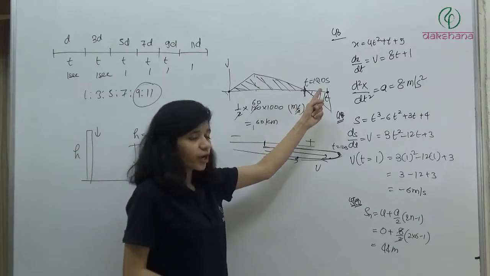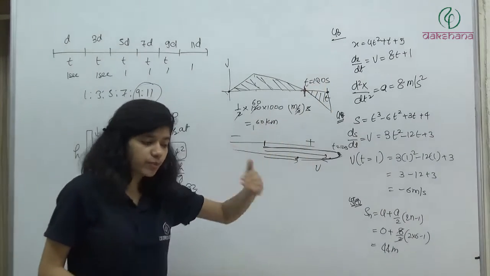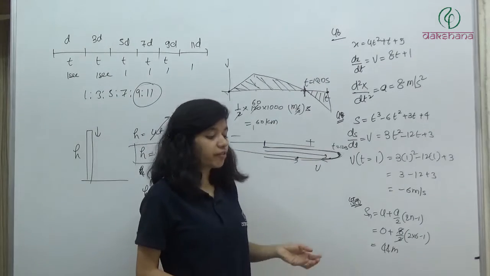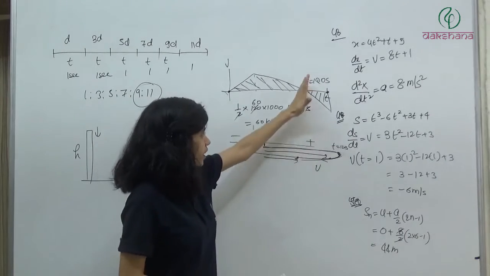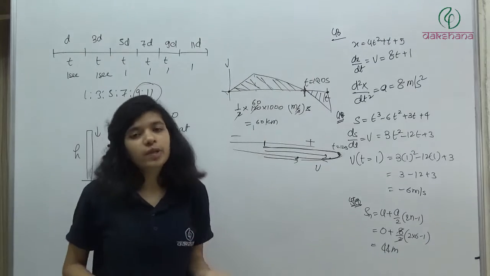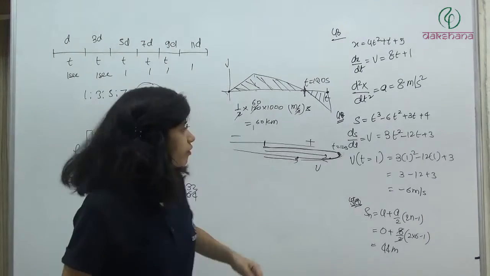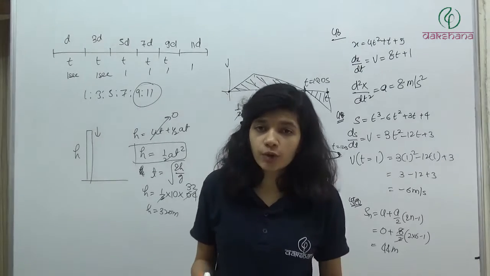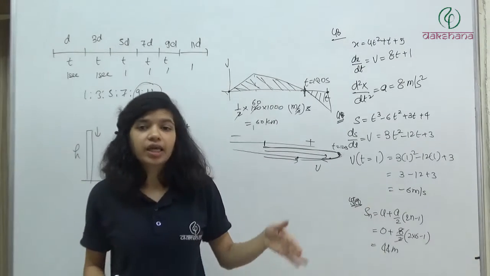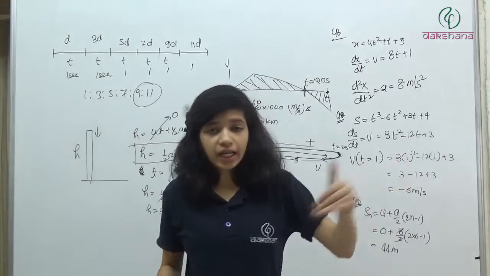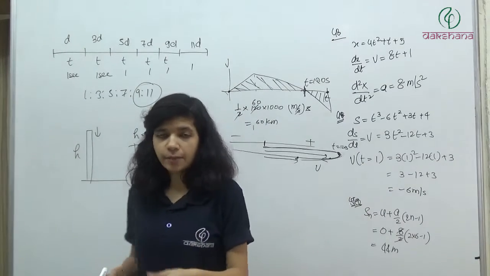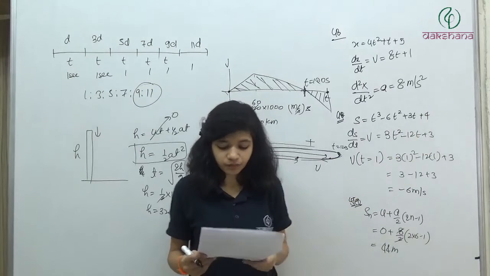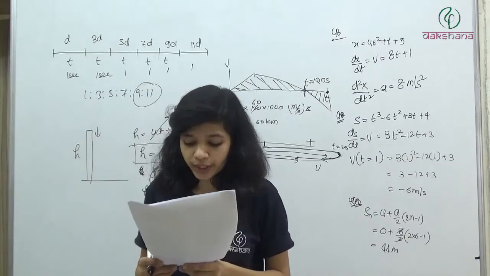If we go beyond this point, we are getting a negative displacement, right? Negative area means negative displacement. So what will negative displacement do? When you will add the displacement in this area, your total displacement is going to decrease. So what will we do? We will calculate the displacement up to the point where its velocity has become zero, or the point where the particle is taking turn. Because after taking turn, displacement will start decreasing. But until it has taken the turn, its displacement will keep on increasing. So answer will be 60 kilometer.